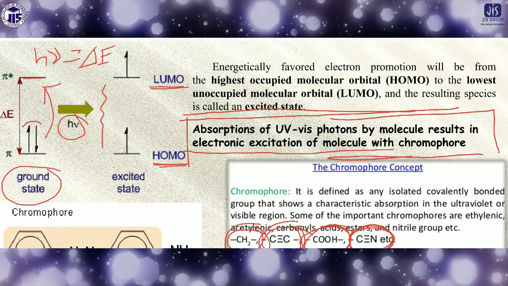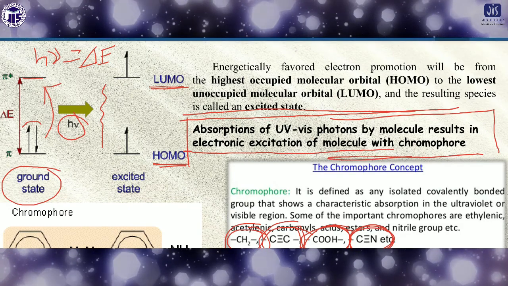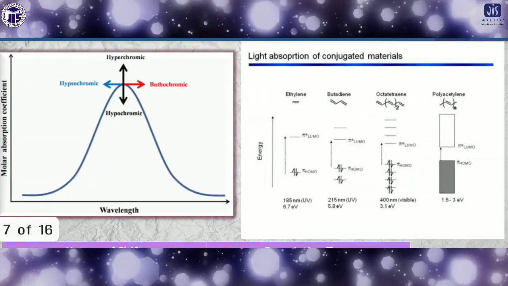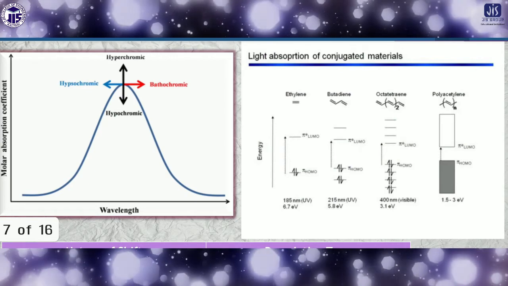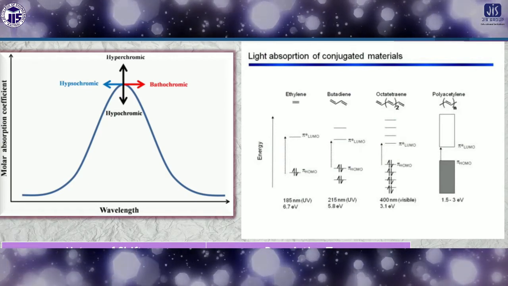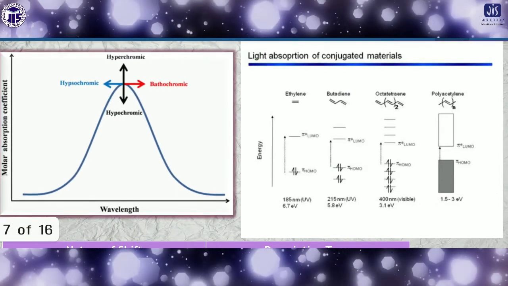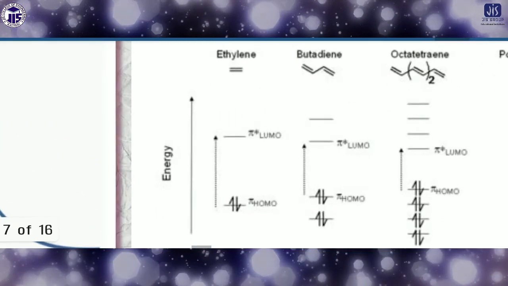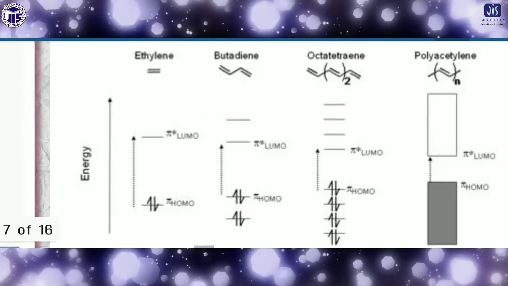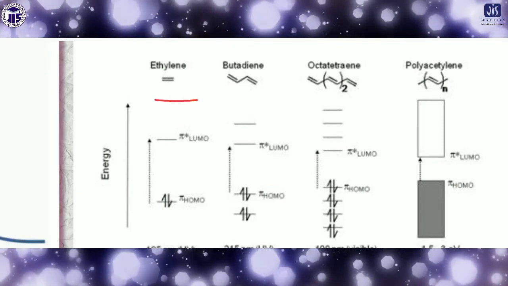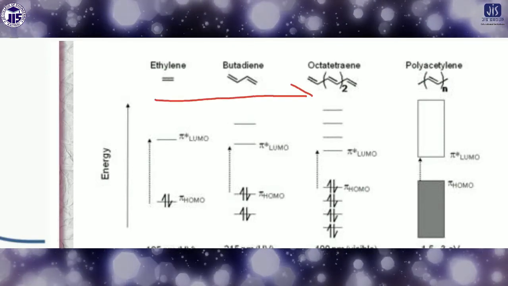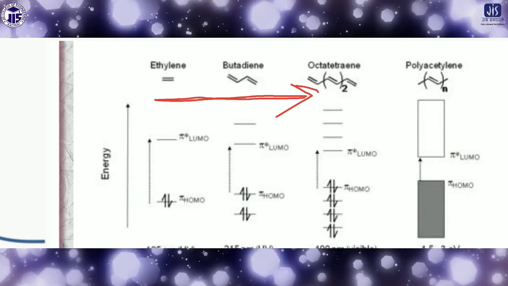Now come to the point that there are different types of changes in the absorption. I already told you that if we move from ethylene to butadiene to any other highly conjugated group, then what happens from left to right?